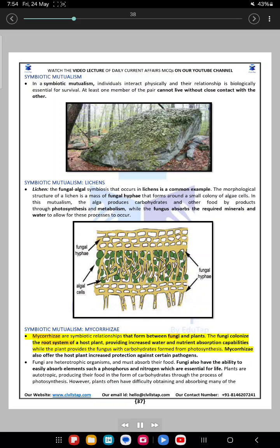The fungi colonize the root system of a host plant, providing increased water and nutrient absorption capabilities, while the plant provides the fungus with carbohydrates formed from photosynthesis. Mycorrhizae also offer the host plant increased protection against certain pathogens.